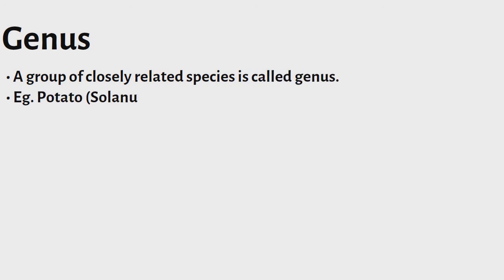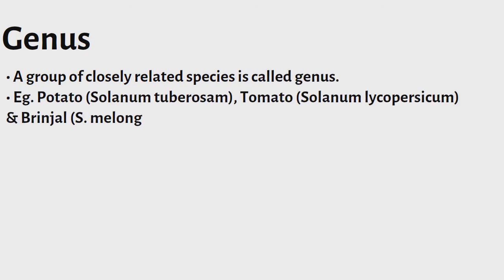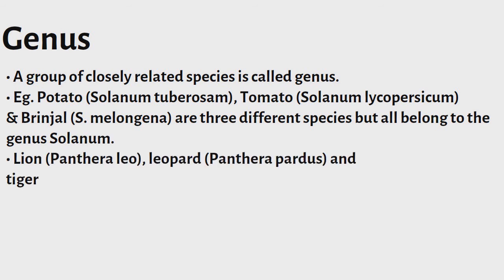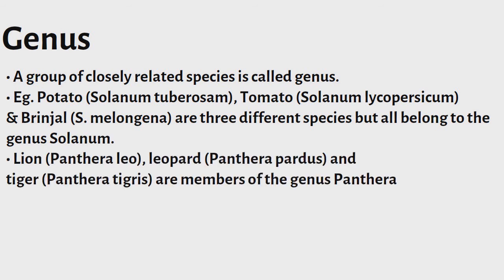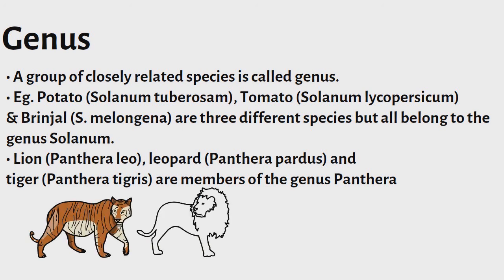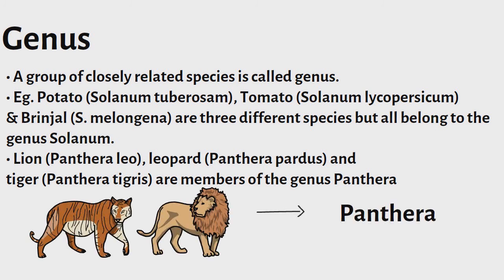Genus. A group of closely related species is called a genus. For example, potato, tomato and brinjal are three different species but all belong to the genus Solanum. Lion, leopard, and tiger are members of the genus Panthera.